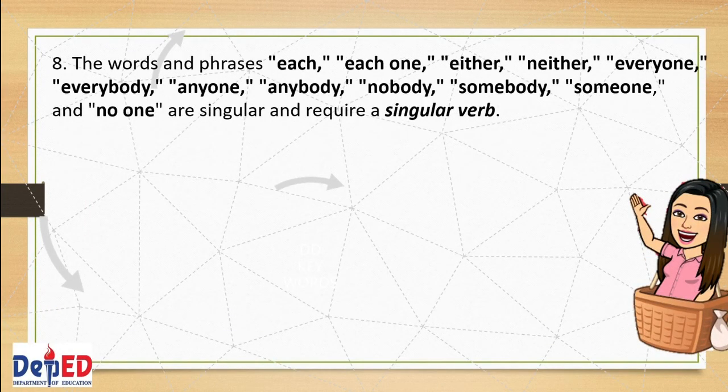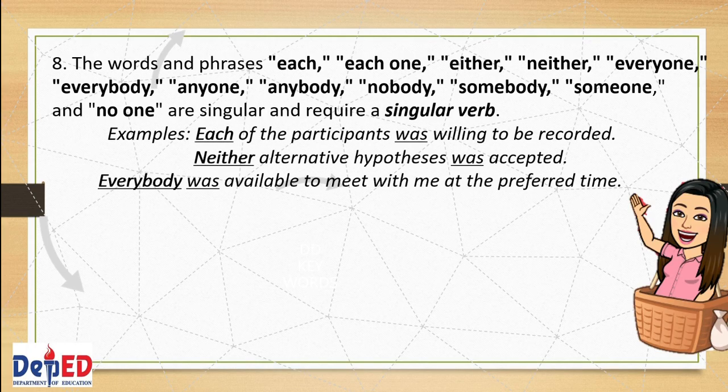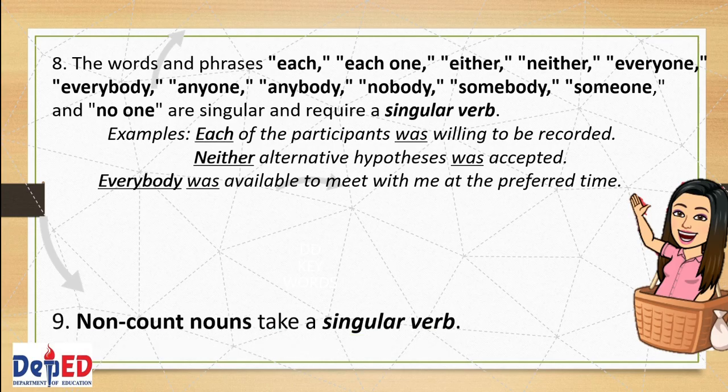Now we go to rule number 8. The words and phrases each one, either, everyone, everybody, anyone, anybody, nobody, somebody, someone, and no one are singular, and they require a singular verb. Just like the examples given, each, neither, and everybody all mean singular. That's why in all these 3 sentences, take note, it is using a singular verb was.